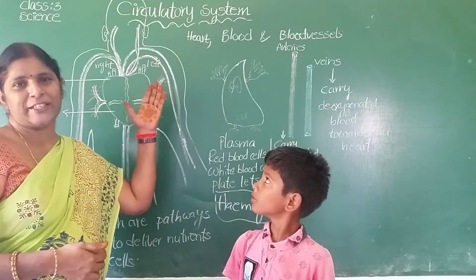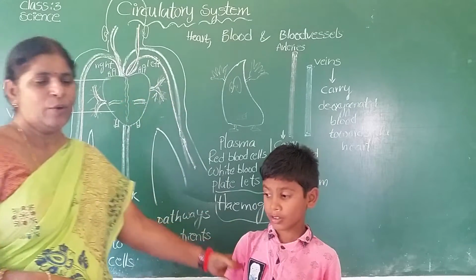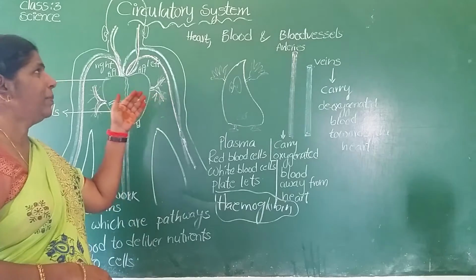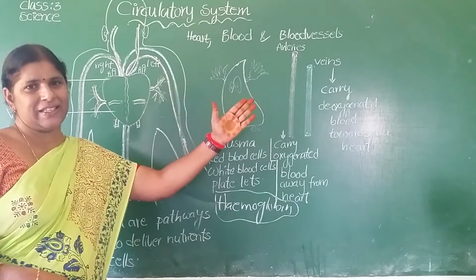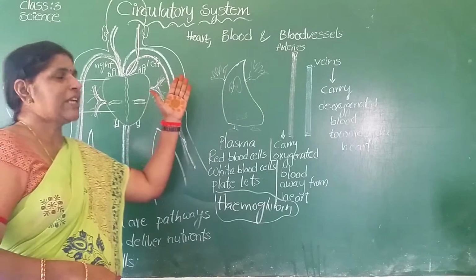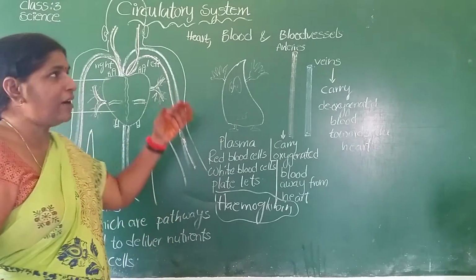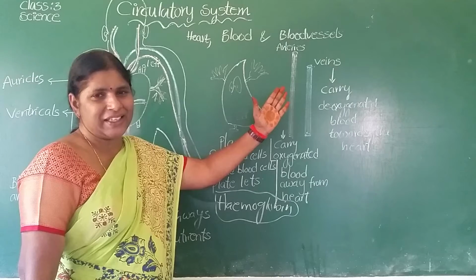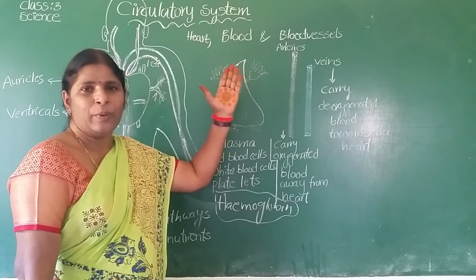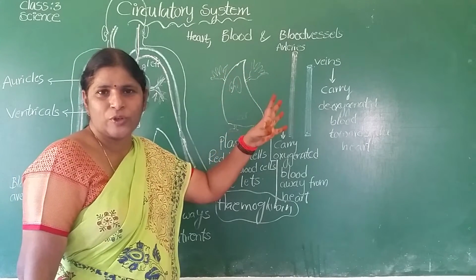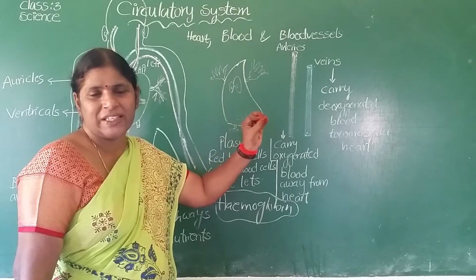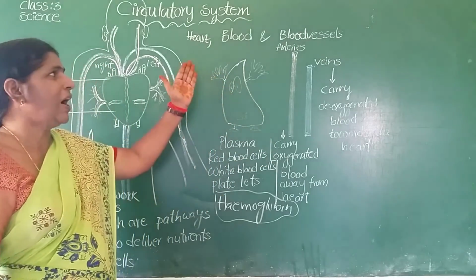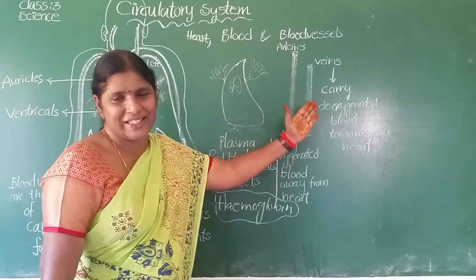Now I am going to explain about the circulatory system. The circulatory system is made up of heart, blood and blood vessels. Is it clear? The skeletal system is made up of bones, the muscular system is made up of muscles, like that. The circulatory system is comprised of heart, blood and blood vessels.